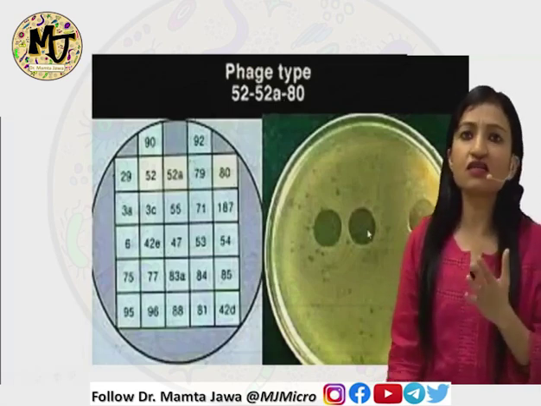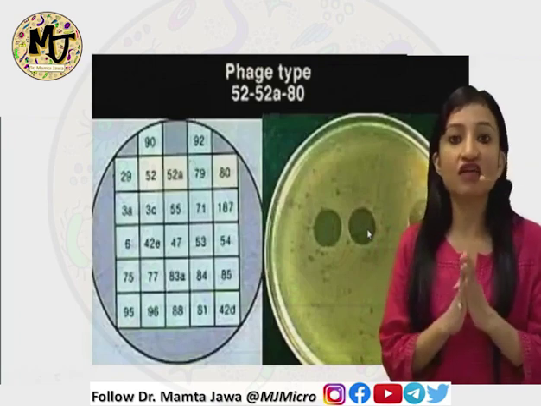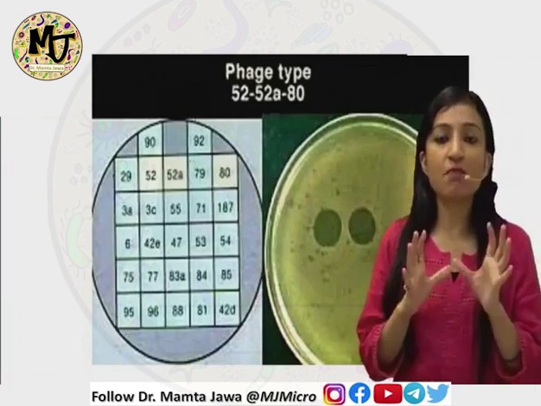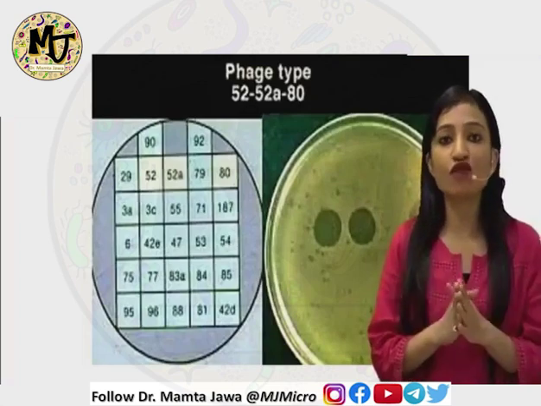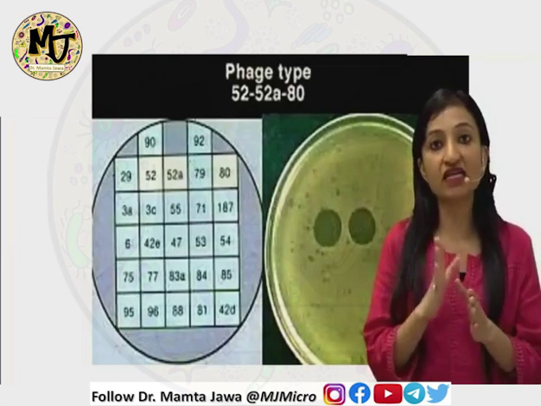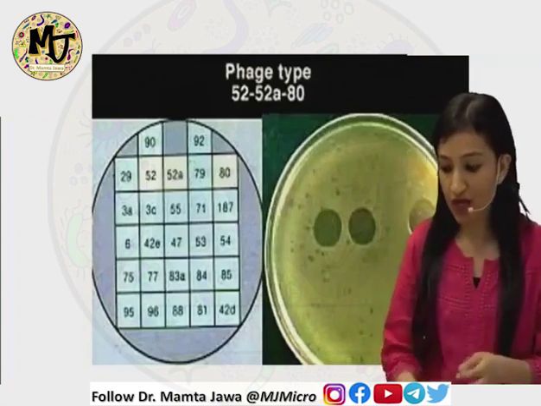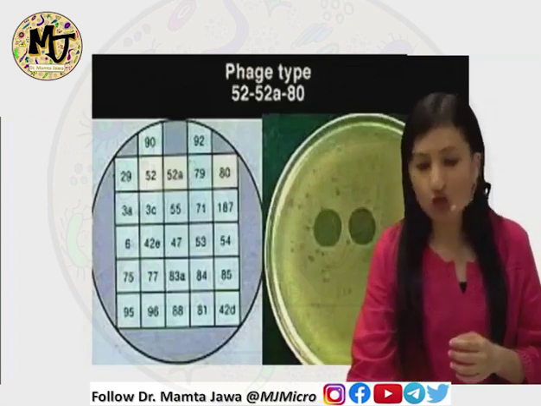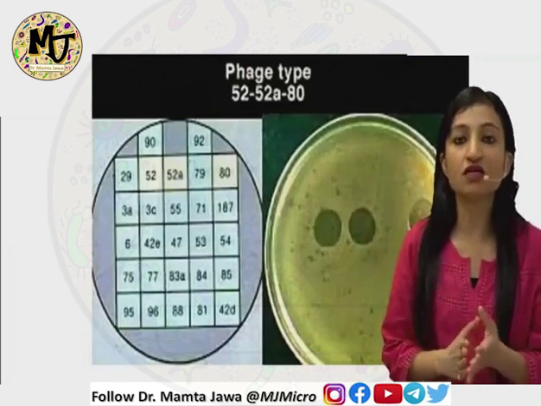A classical example of an organism for which phage typing is done is Staphylococcus aureus, and by far the most virulent phage of Staph aureus is phage type 80/81, and it is also known as the epidemic strain of Staph aureus. Okay. So this is an overview of the phenotypic methods of classifying microorganisms. Thank you.